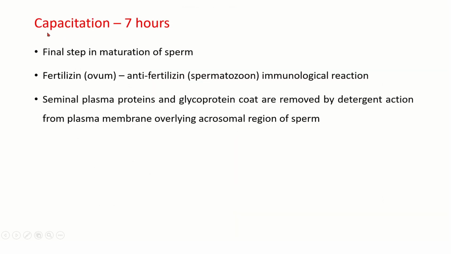Now there is a term called capacitation, which lasts for 7 hours. This is the final step in the maturation of sperm. Here, there is fertilizin of the ovum and antifertilizin of the spermatozoon, and there will be an immunological reaction between these two. The seminal plasma proteins and glycoprotein coat are removed by detergent action from the plasma membrane overlying the acrosomal region of the sperm.